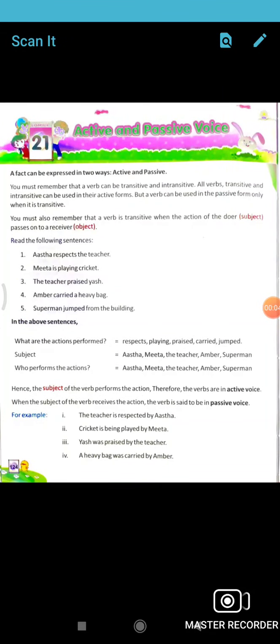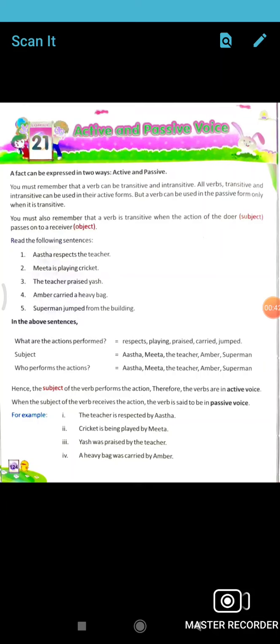Today we will study chapter number 21 of English grammar, active and passive. First you have to understand what is an active sentence and what is a passive sentence. Any sentence whatever you are speaking is in active. Suppose I write a letter, this is an active sentence. When you change it into passive, it will be in a different way. I write a letter. So what will be its passive? A letter is written by me.